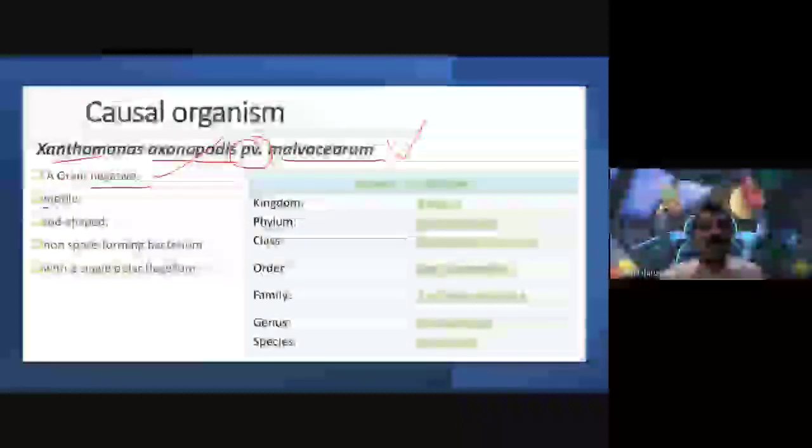So Xanthomonas axonopodis is a gram-negative bacteria, and it has flagella, which makes it a motile one, and it is a rod-shaped bacteria. Have you ever heard the term rod-shaped? Bacteria can be spherical, rod-shaped, comma-shaped or spiral-shaped.